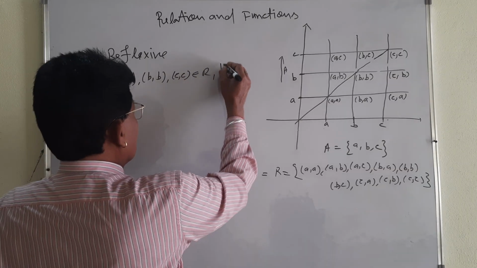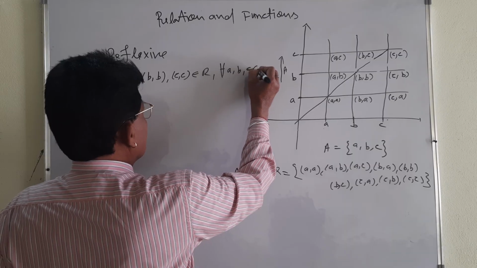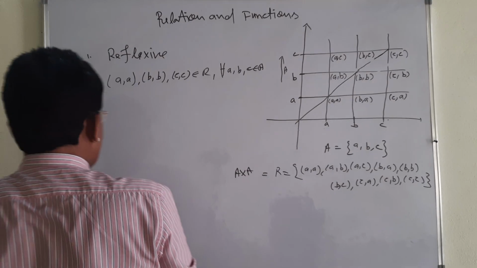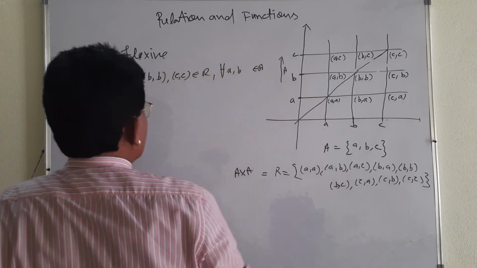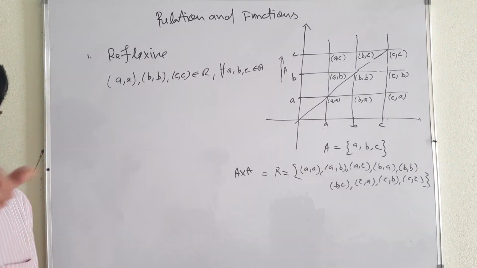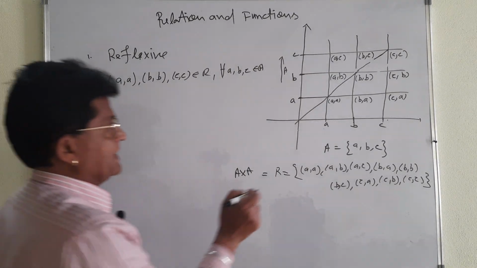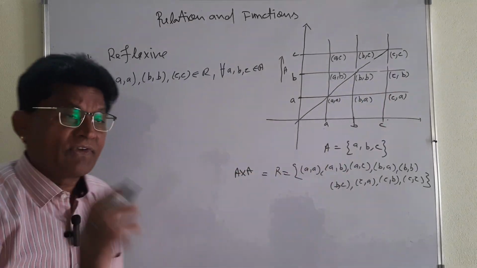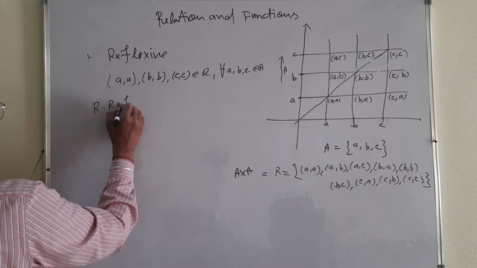But the condition is here, for all elements must belong to A. My dear student, you must write this thing. Otherwise, the marks will be deducted while your evaluation will be done by the teachers. A, B, C belongs to A. Half marks will be there for this. Then A, A, B, B, C, C lie on the diagonal. That is why it is reflexive. R is reflexive.